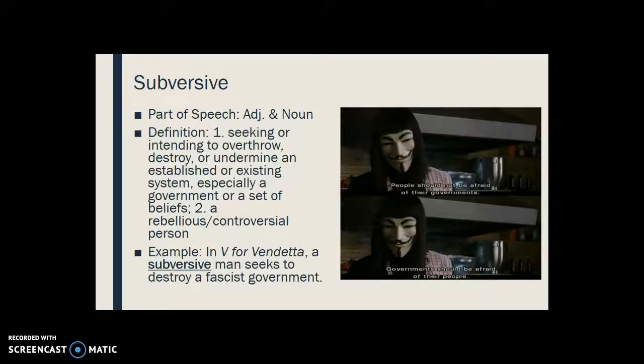Our next word is subversive. Subversive is both an adjective and a noun. If used as an adjective, it means seeking or intending to overthrow, destroy, or undermine an established or existing system, especially a government or a set of beliefs. If it's used as a noun, it's a rebellious or controversial person. So, for example, in V for Vendetta, a subversive man seeks to destroy a fascist government.